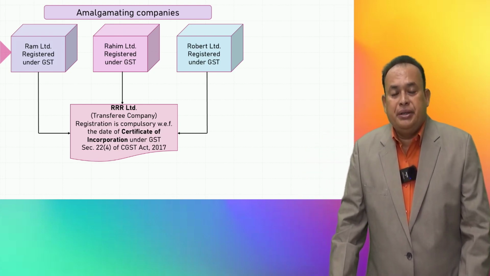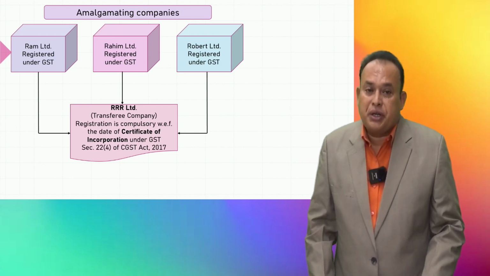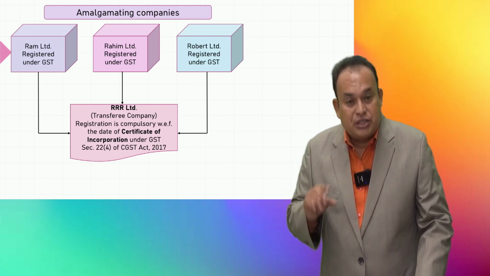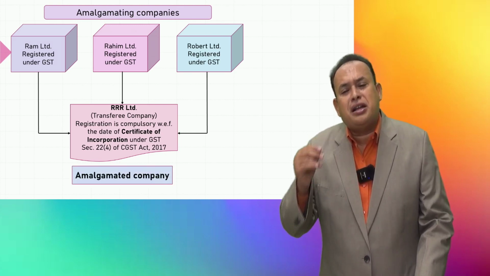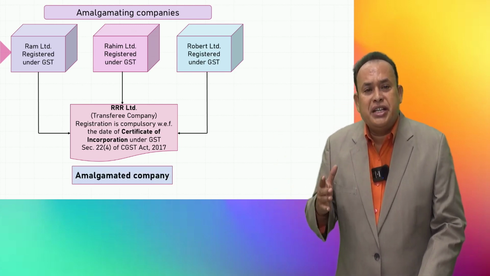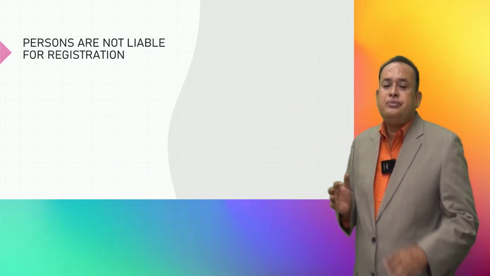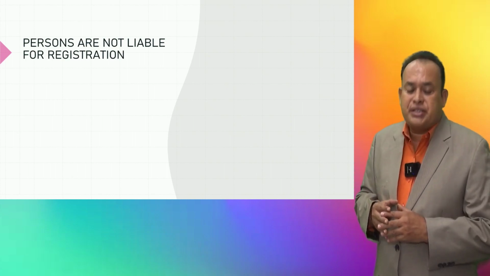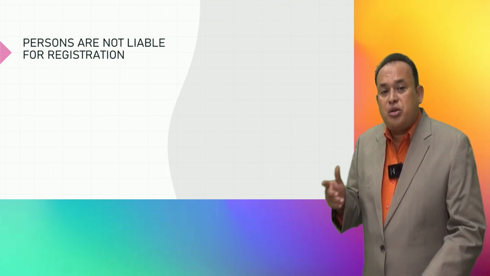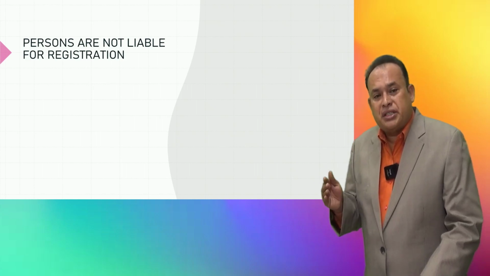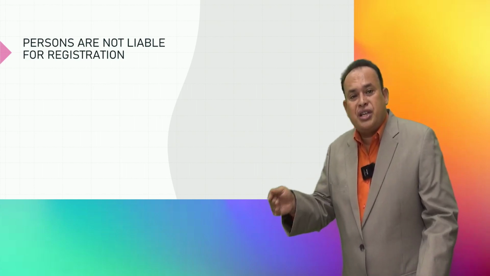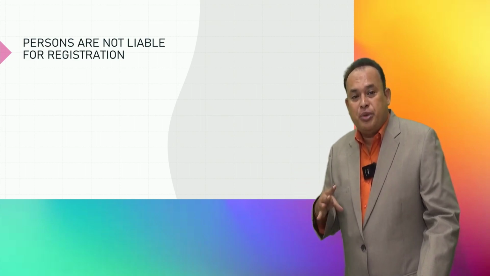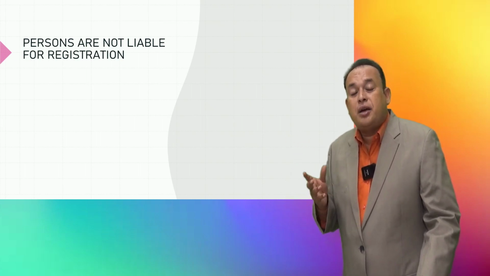In such cases, registration is compulsory. Now I am referring you, for kind consideration, to section 23 of the CGST, where registration is not required at all. What are those types of persons? Persons who are not liable for registration. We have section 23 here, with two subsections: section 23 subsection 1 clause A, section 23 subsection 1 clause B, followed by section 23 subsection 2.